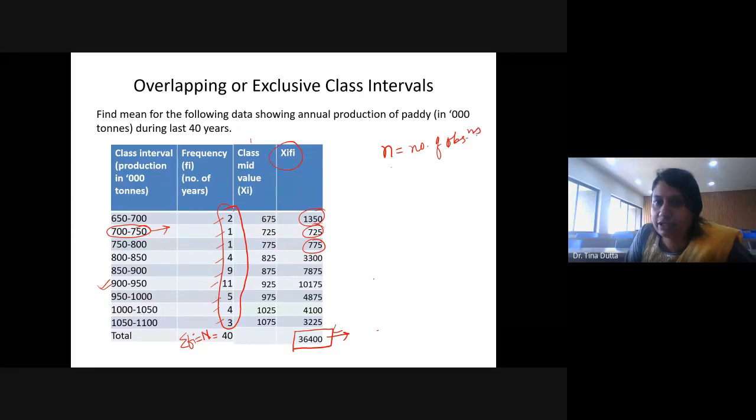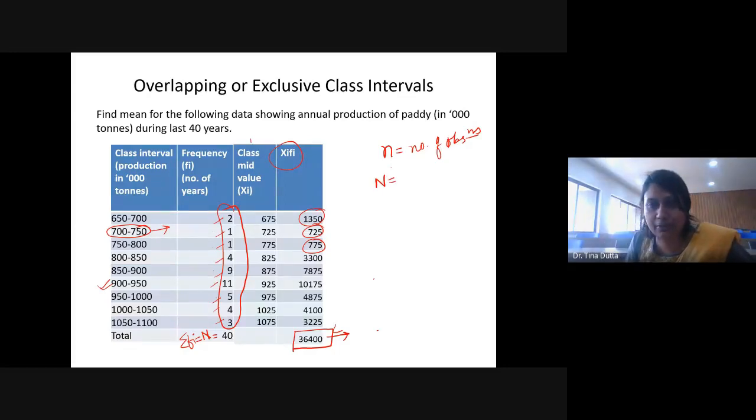Total number of observations, it is small n, in general nomenclature. Capital N, when you have the frequency distribution, then capital N is again total number of observations, but it is sum of all the frequencies. So this is generally denoted as sum of frequencies. And sum of frequencies means nothing but the total number of observations, right? So here in this case, sum of frequencies is 40.